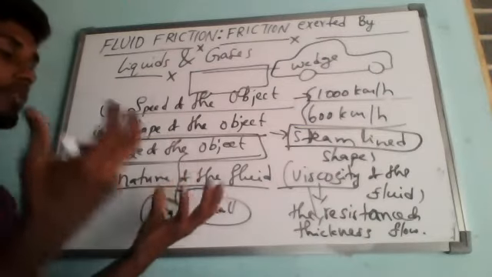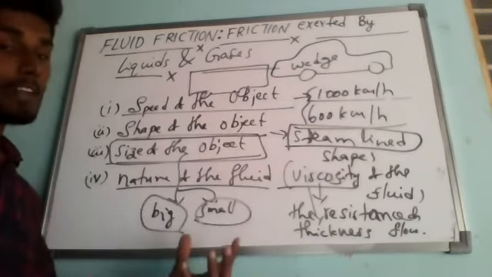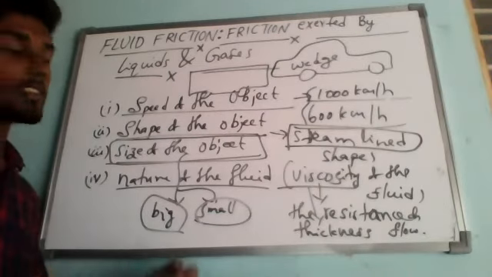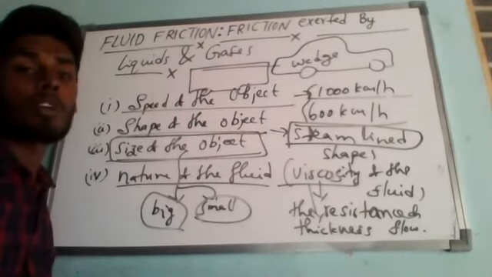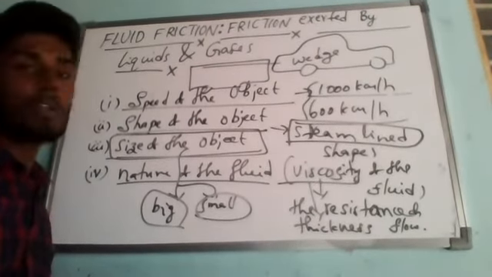Like that, when the same object travels through air and then through water, the water resistance, the water drag force, is much more than the air resistance. So these are the four factors which influence fluid friction.